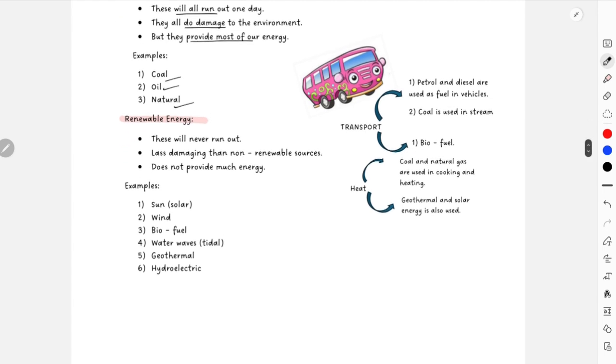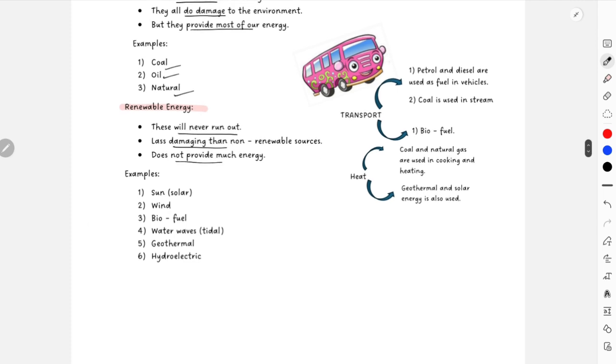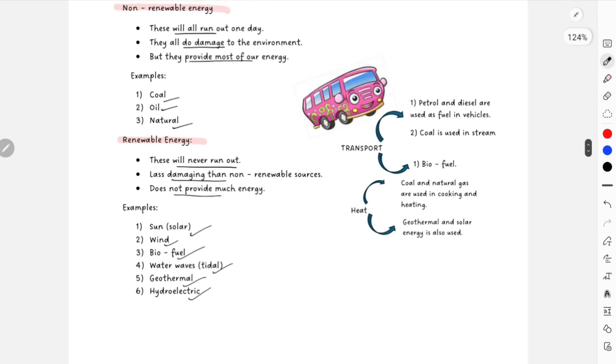And then renewable energy will never run out, it is not damaging, and it does not provide much energy either. Examples are solar energy, wind, biofuel, water waves, geothermal, and hydroelectric. Very important list. Similarly, transport can be used for renewable and non-renewable.